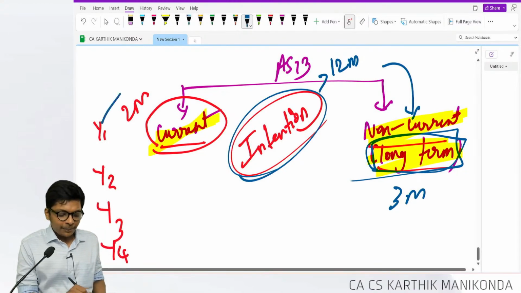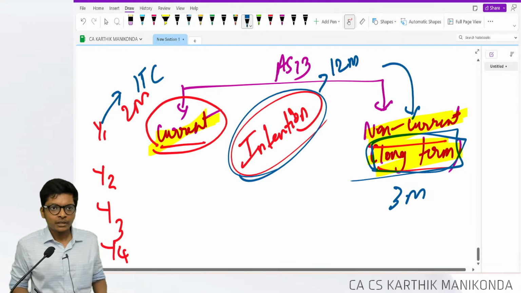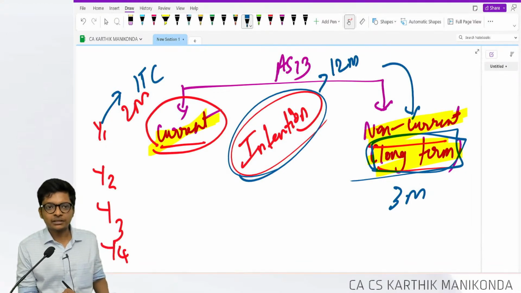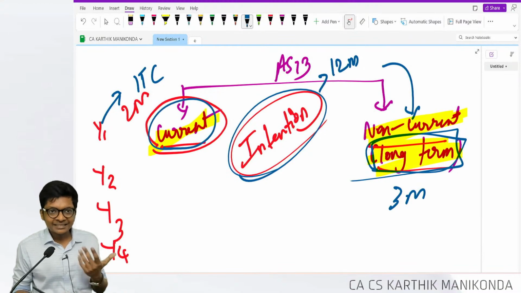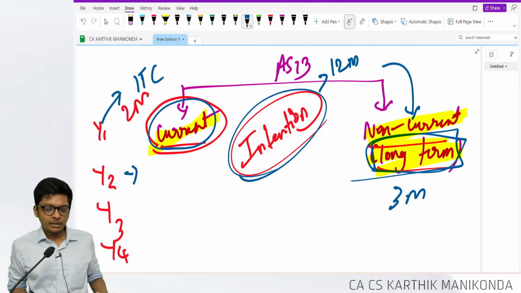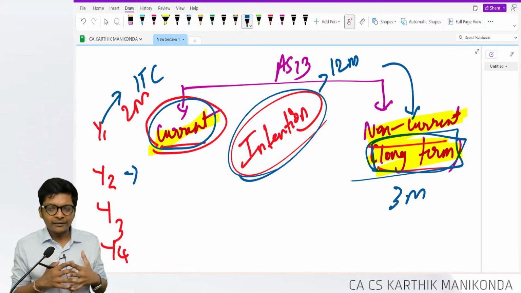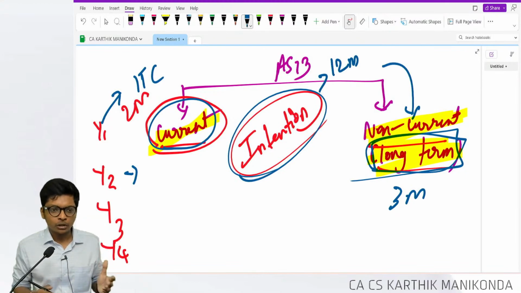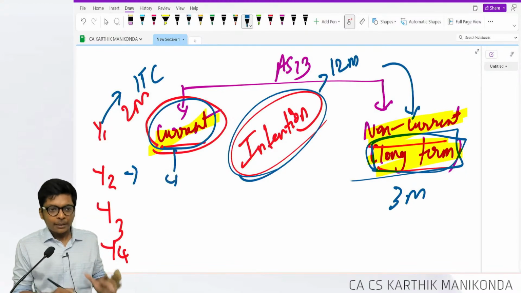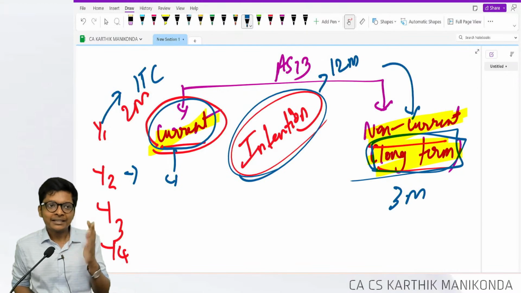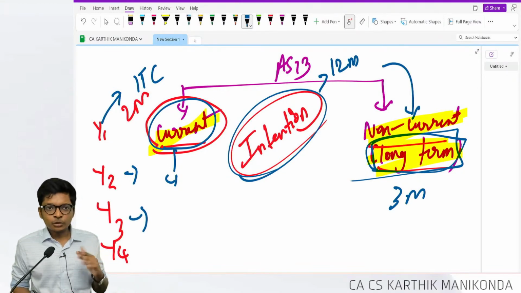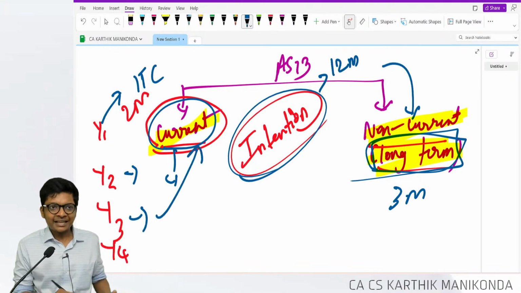Year 1, I purchased shares of ITC. Intention was to sell whenever I make profits. I'll classify as current. I didn't sell. Year 2, again, every year you have to reclassify. Year 2, I asked you, do you want to sell? Yes, I'm going to sell, sir. Whenever I see profit, I'm going to sell very soon. Classify as current, but I never sold. Is it okay? Yes. Year 3, intention is to sell. So I'll classify as current, but never sold.